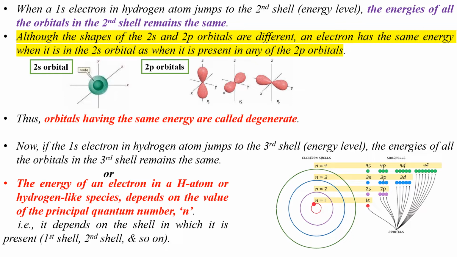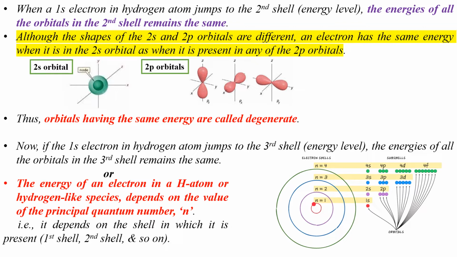Okay. Now, we can also see that the energy of an electron in a hydrogen atom is equivalent to the energy corresponding to the shell it occupies, and this is given by the principal quantum number n. The energy of an electron in a hydrogen atom or hydrogen-like species, which also have only one electron, depends on the value of the principal quantum number. That is, it depends on the shell in which the electron is present, either the first shell, second shell and so on.